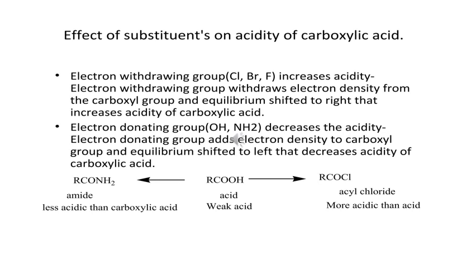Electron releasing groups, that is OH, NH2, decrease acidity. Electron donating groups add electron density to the carboxyl group and the equilibrium shifts to the left, which decreases the acidity of carboxylic acid. So here, carboxylic acid is a weak acid, amide is less acidic than carboxylic acid, and acyl chloride is more acidic than carboxylic acid.